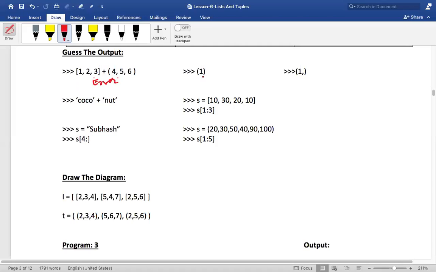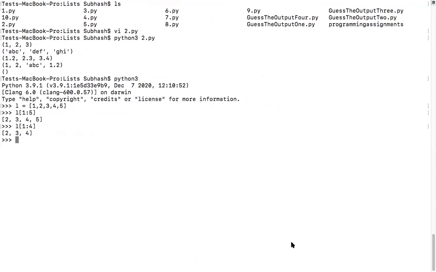Okay, what is this, my dear friends? What will this give you? Will this give us a tuple? It looks like a tuple, but will it give me the output as a tuple? It will not give me a tuple. I will show it to you. Wait.